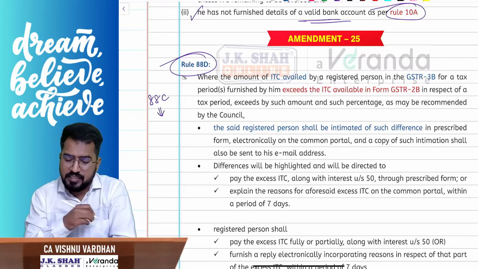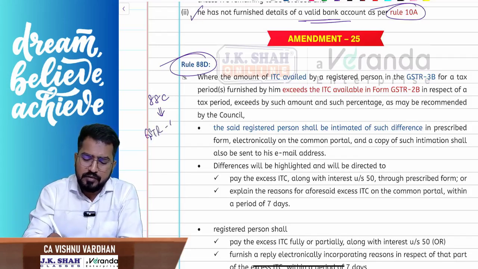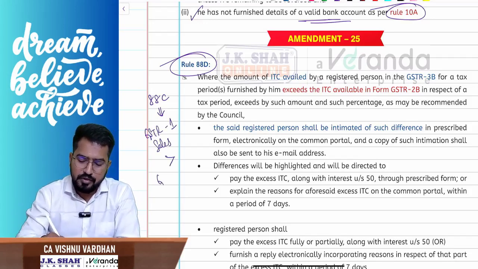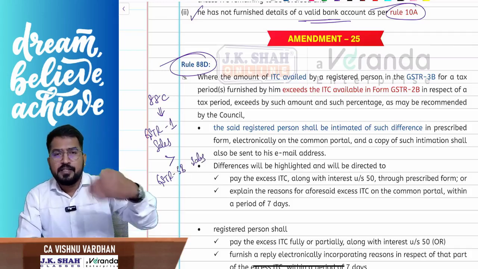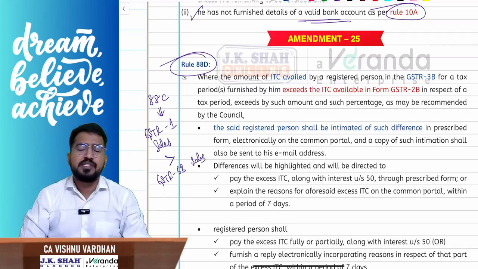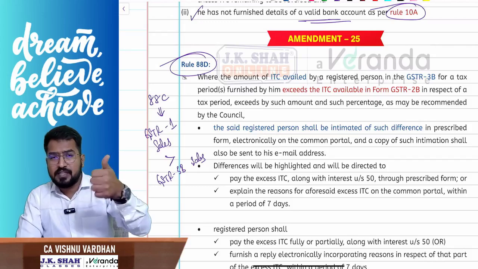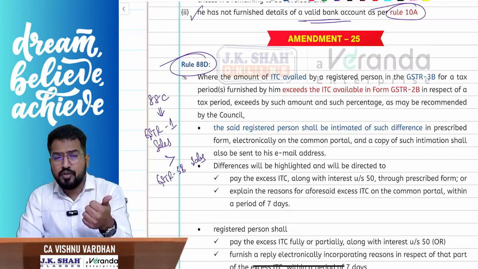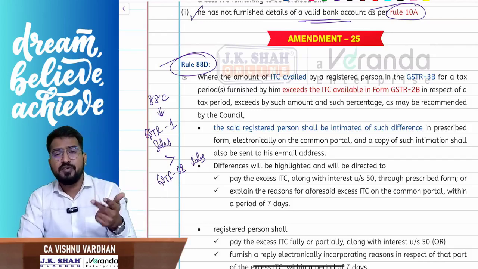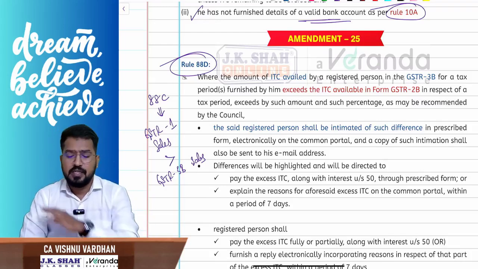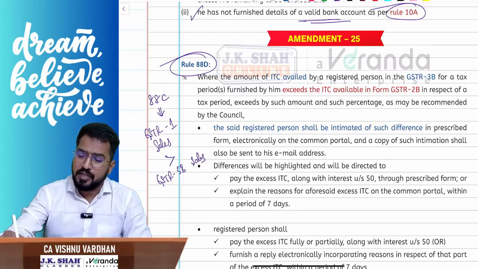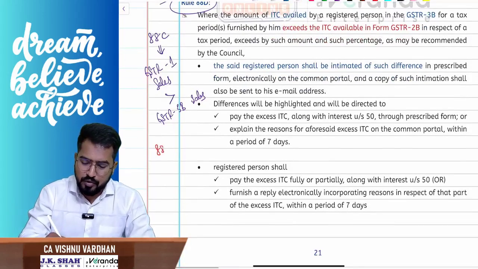Rule 88C says that in GSTR 1 you have given your outward supplies details, the sales, greater than your GSTR 3B sales. Do you remember that? Then the department will give you a notice and you have to reply to the notice. Whatever the shortfall is, you have to pay the taxes and close it. Or if it is a genuine case, you have to give the reasons and close it. If you are not making the payment, not giving the reasons, or the reasons are not satisfactory to the proper officer, then they will not allow you to file the next GSTR 1 or IFF.